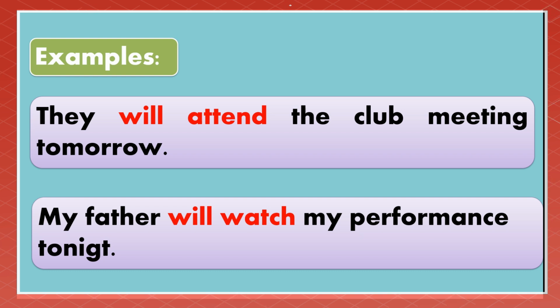Our verbs in these sentences are attend and watch. Since these sentences will be happening tomorrow and tonight or in the future, we will use will to signify its future tense. Will plus the base form of the verb.